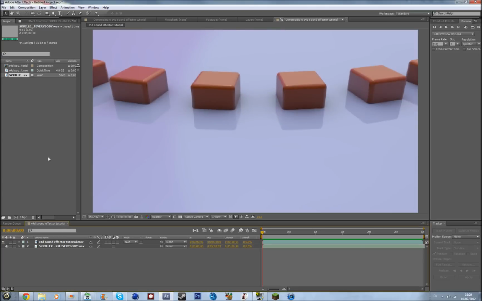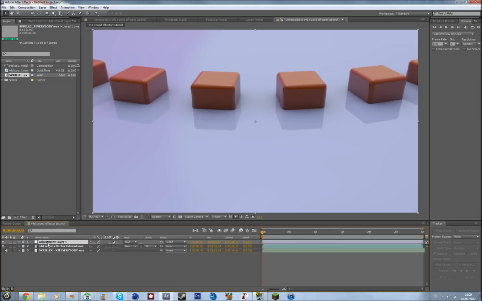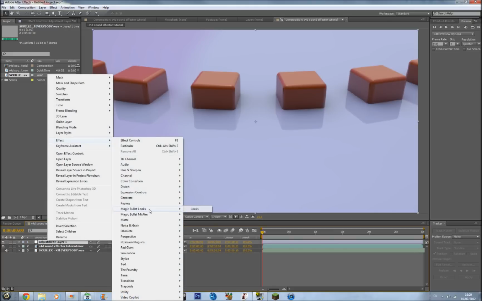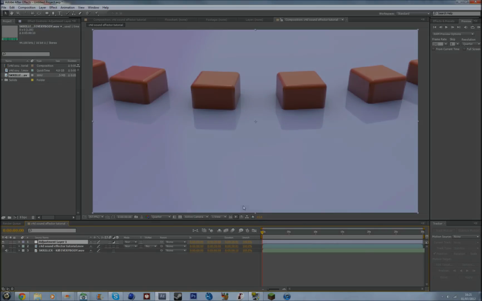Yeah, so it's alright. So we're gonna add some color correction, and that's about it. So you wanna right click down here, go to new, go to adjustment layer, right click it, go to effect, go to Magic Bullet Looks, go to looks. It's not responding. My laptop's been running slowly. I'll be right back.